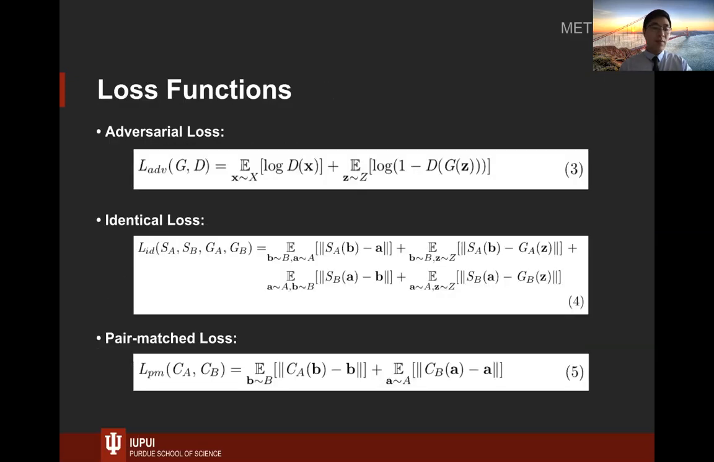Our model has three types of loss function. Adversarial loss is employed to enforce the generated images to be as similar as possible to the original images. Identical loss makes the reconstructed images close to both the generated images and original images. Pair match loss enforces the projection inside each successor to ensure these two domains are spatially matched.